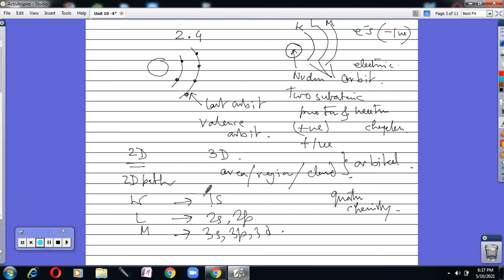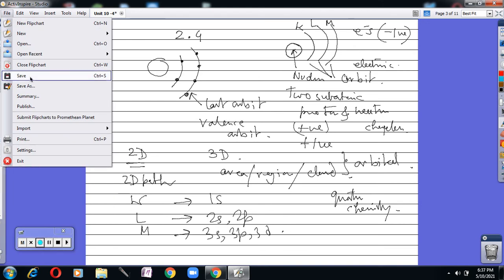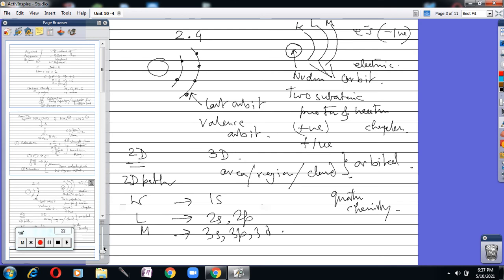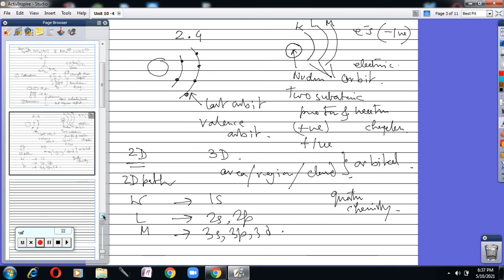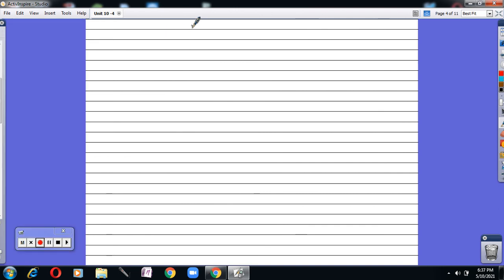Now, since carbon has 6 electrons, these 6 electrons are basically in the K orbit and L orbit. So the distribution is 2, 4.